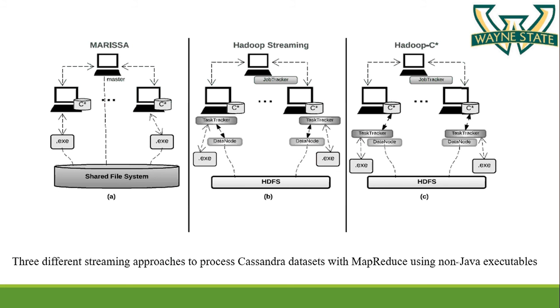So this shows an overview of all the three frameworks which I explained now. Here you can see Marisa uses a shared file system to store the data. Hadoop streaming uses HDFS to store the data. Hadoop C also uses HDFS, but it is co-located with the Cassandra cluster.